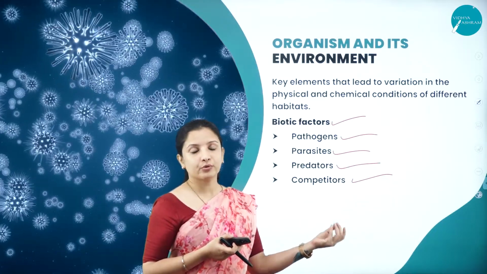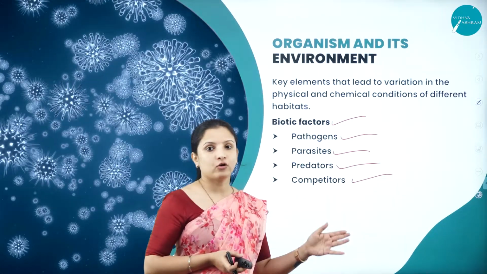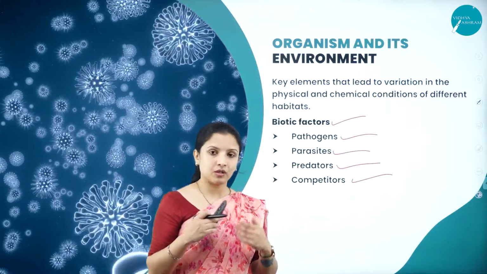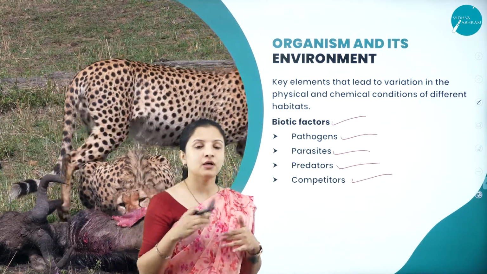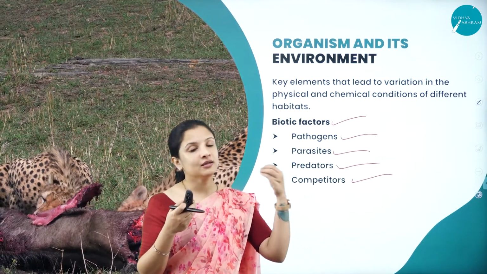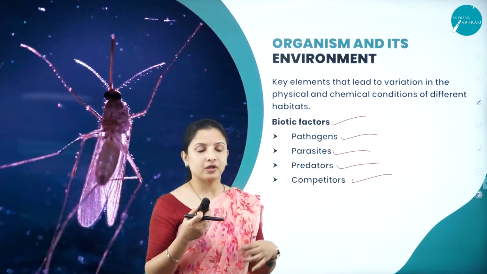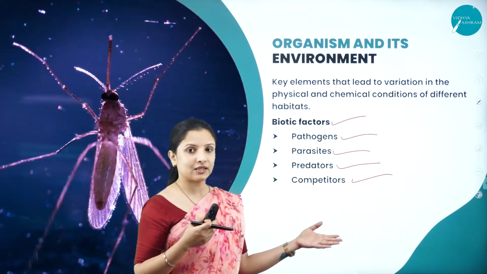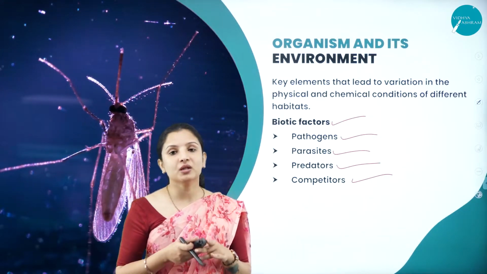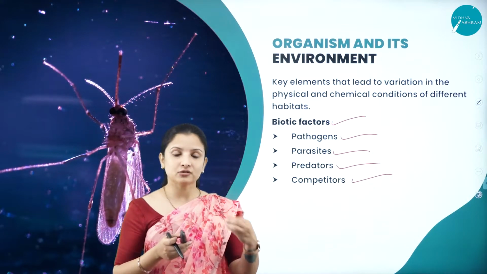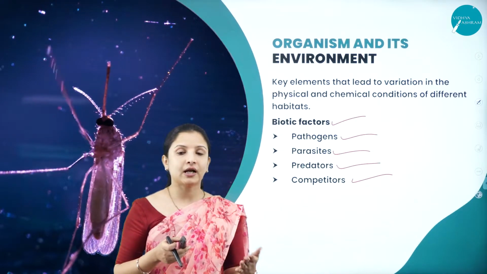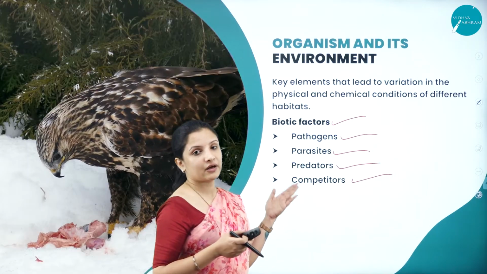If we take the example of a forest which has a very high canopy, that is, very large trees which cover the plants present below, the plants which live below also try to adjust and adapt themselves in order to get the sunlight that peeks through the canopy. Likewise, they compete for sunlight, for space, for nutrition, everything. Likewise, pathogens compete with the plants they are trying to attack, because plants also produce certain defense enzymes in order to keep the pathogens at bay. But in spite of that, the pathogens try to survive with the plants.